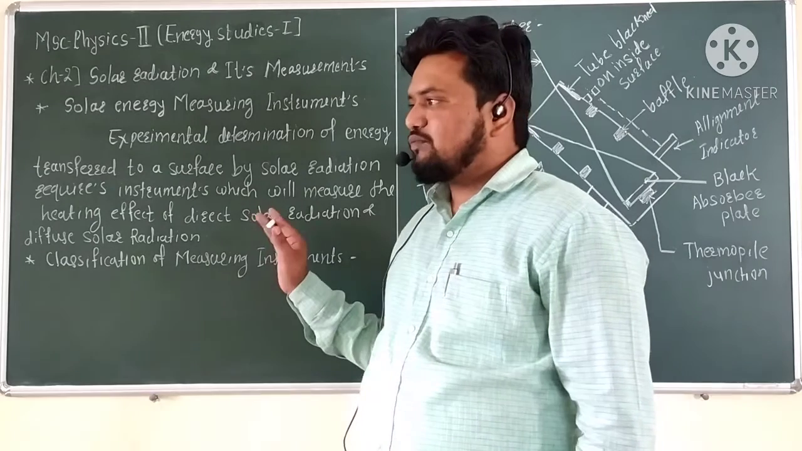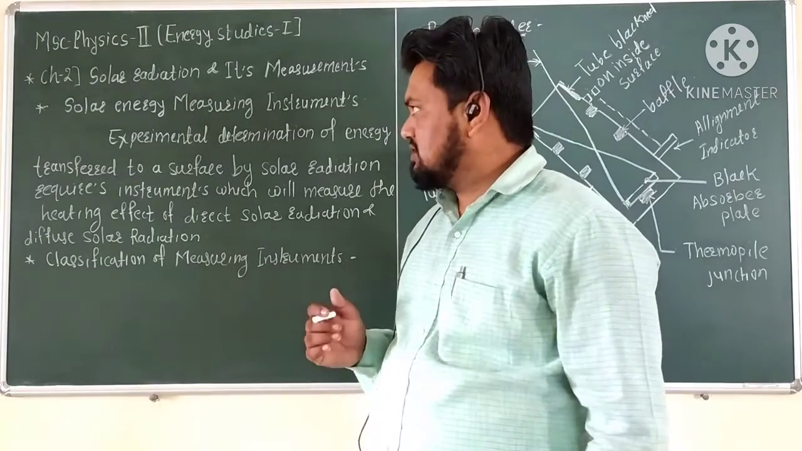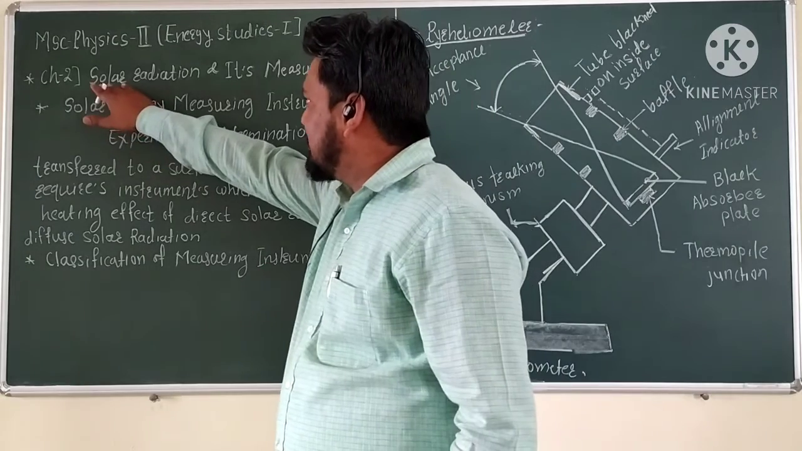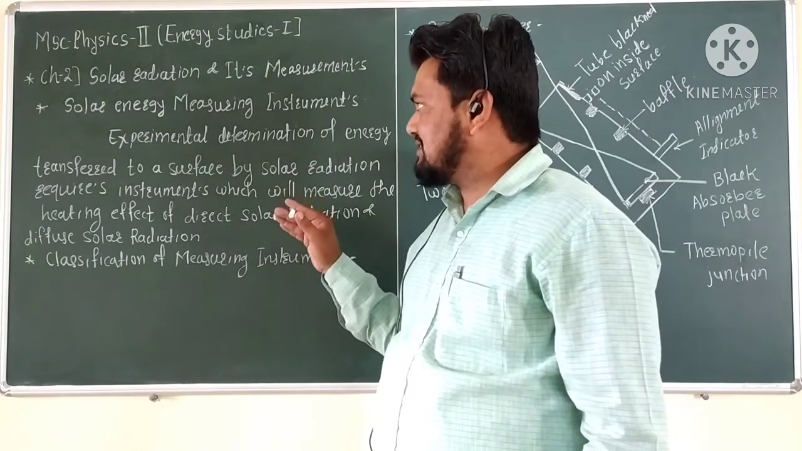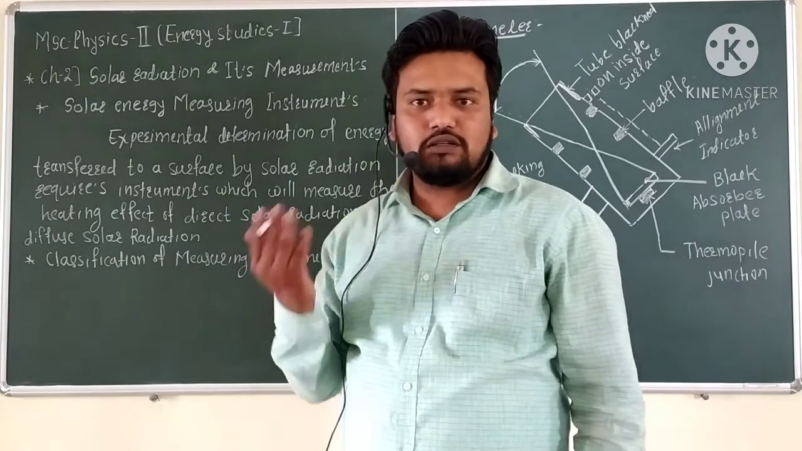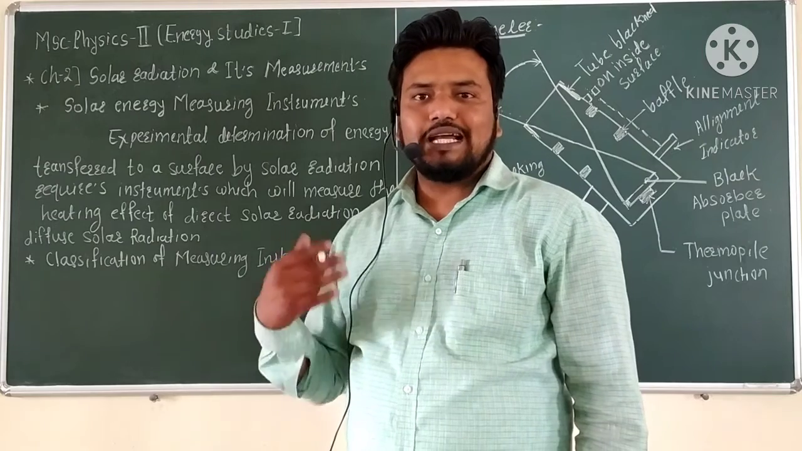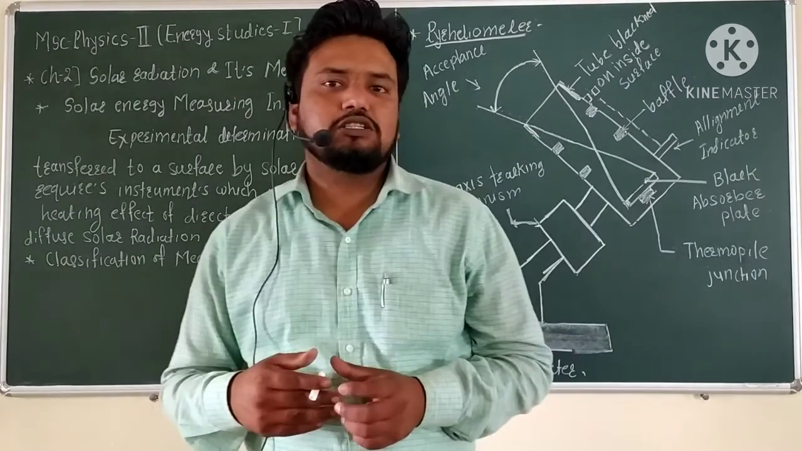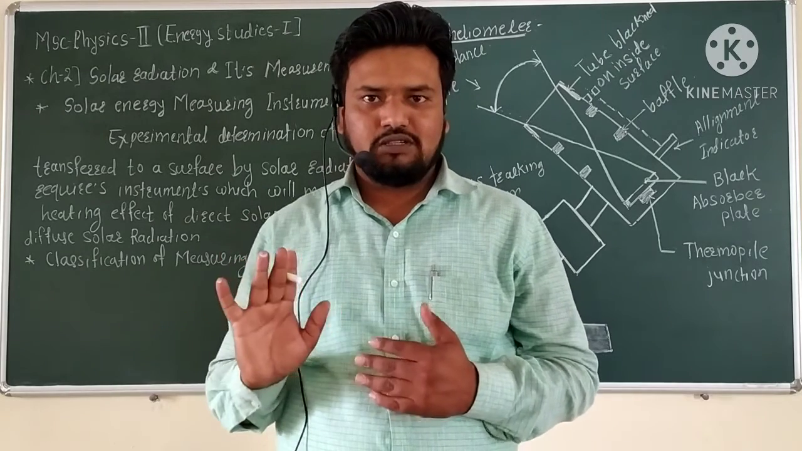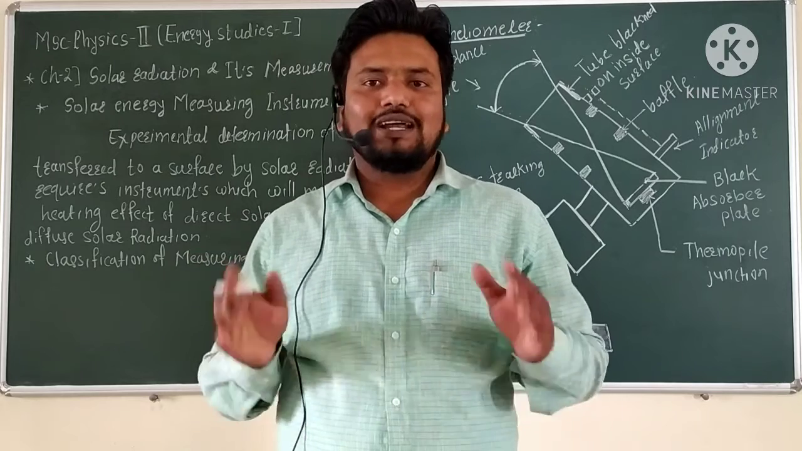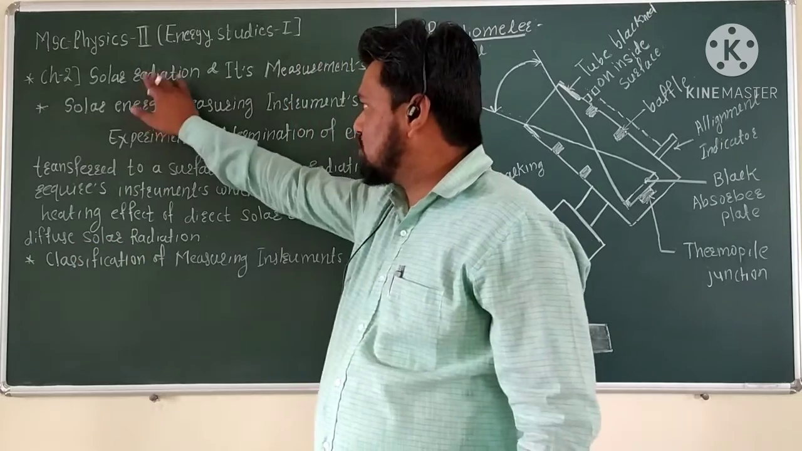Before starting today's point, we want to see what points were covered in the last few lectures. In the last few lectures we covered solar radiation: the solar radiation outside the earth's atmosphere and at the earth's surface, the types of solar radiation, which are beam radiation, diffuse radiation, and total or global radiation, and what is meant by terrestrial radiation and extraterrestrial radiation.